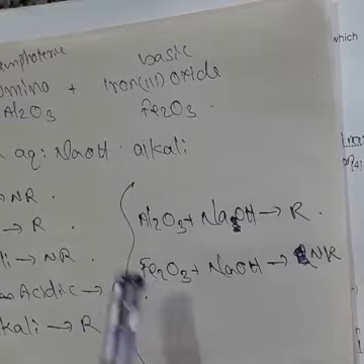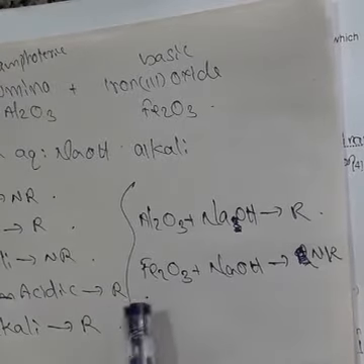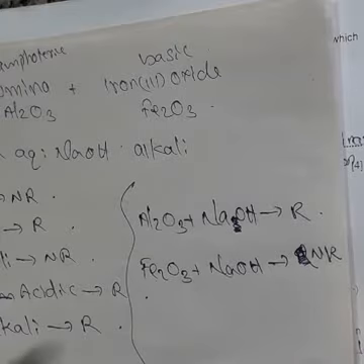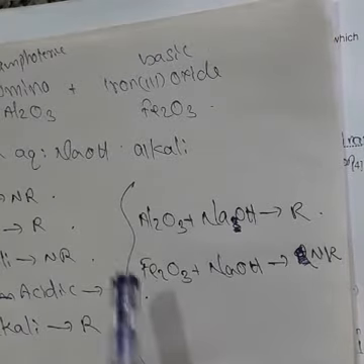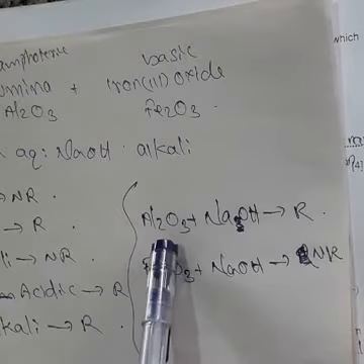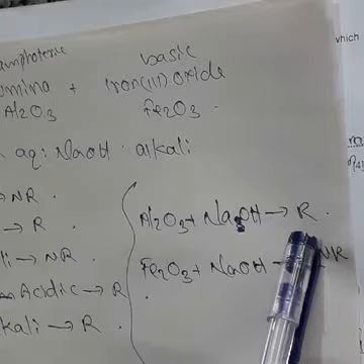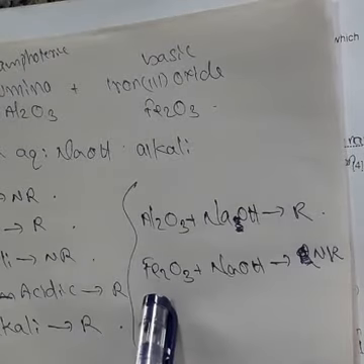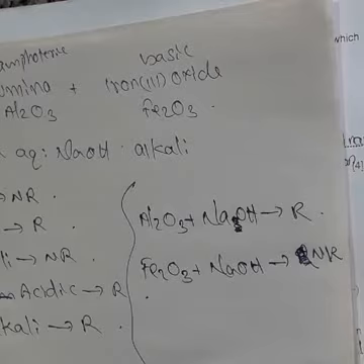Based on this, here in the question Al2O3 is an amphoteric substance. Fe2O3 is a basic substance. We are reacting with aqueous sodium hydroxide, which we know is an alkali. So Al2O3, being amphoteric, reacts with the alkali, so there will be a reaction. Fe2O3 is a base.